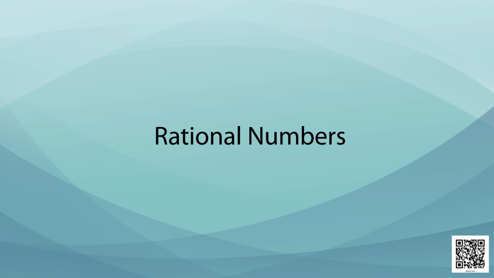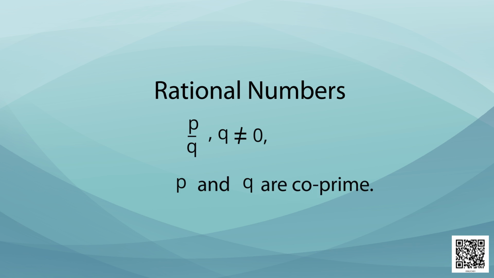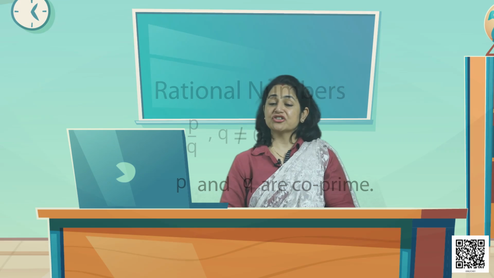This is how we identify a rational number, that is, one which can be written in the form P upon Q, where Q is not equal to 0 and where P and Q are co-prime. That is, there exists no other common factor of P and Q except 1. Rational numbers can be positive as well as negative. Rational numbers are also of two types.